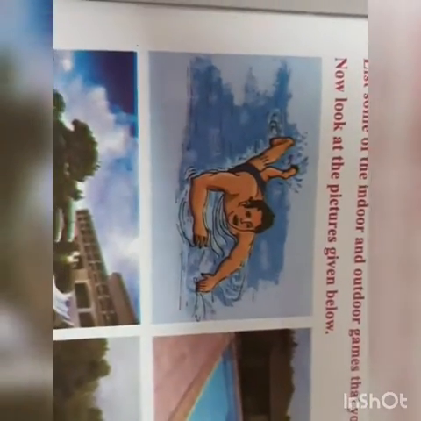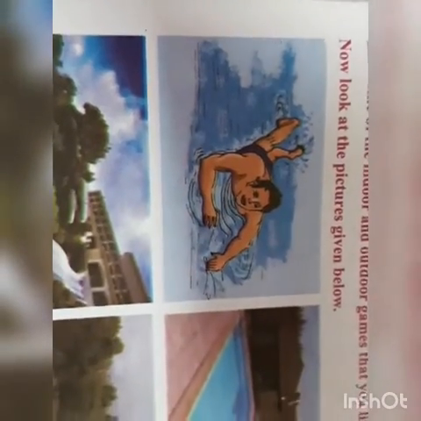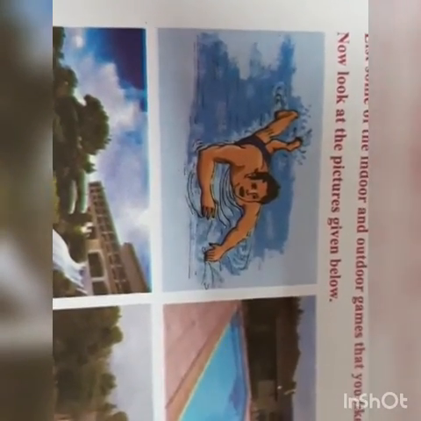Now this is all about swimming, playing in the water. This whole poem is based on swimming, how a child loves to swim in the water like a duck. So this is the picture of a swimming pool. The child is swimming. You can see here the lovely waterfalls and the water splashing all around in all the pictures. Now discuss these pictures with your friends and name the sport.